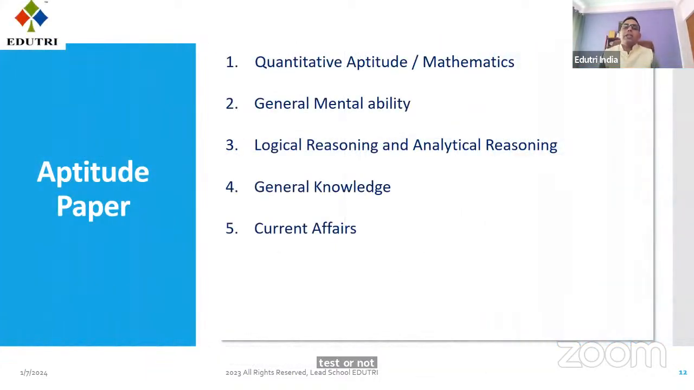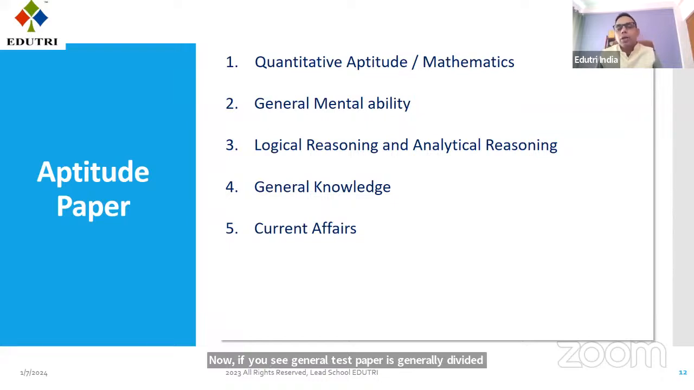Now, if you see, the journal test paper is generally divided into these 5 parts: mathematics, mental ability, logical reasoning, general knowledge, and current affairs. These are the 5 types of questions in the journal test paper. I'm repeating, these are the 5 types of questions in the journal test paper.